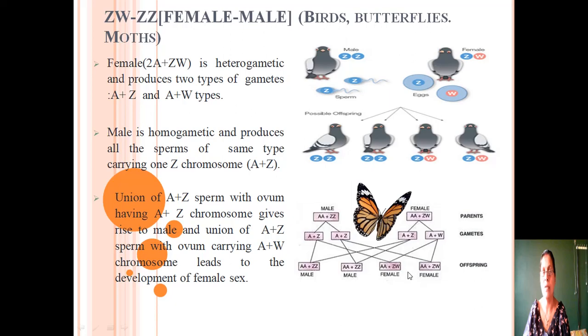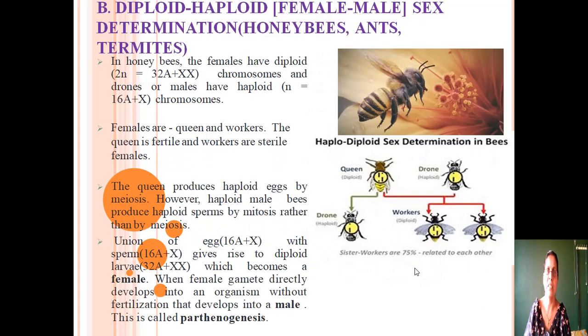These two will develop into the female. This type of sex determination is called ZW female, ZZ male type of sex determination. This is found in case of birds, butterflies, moths, etc.